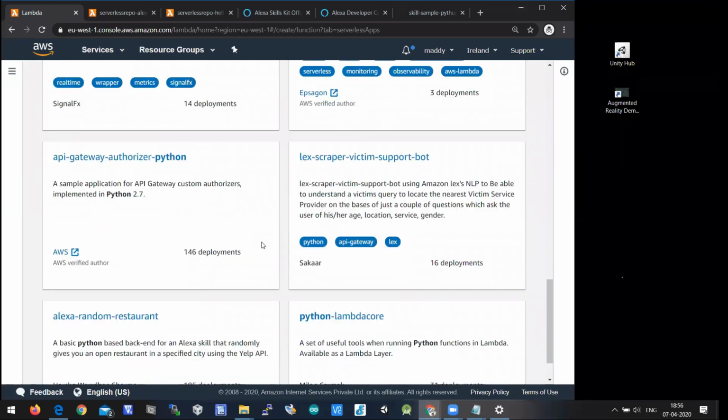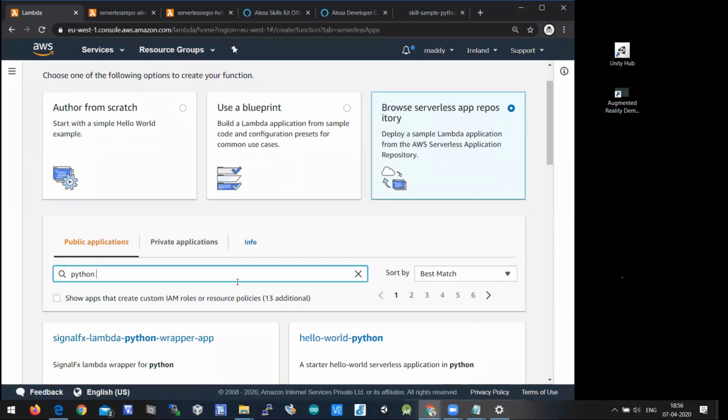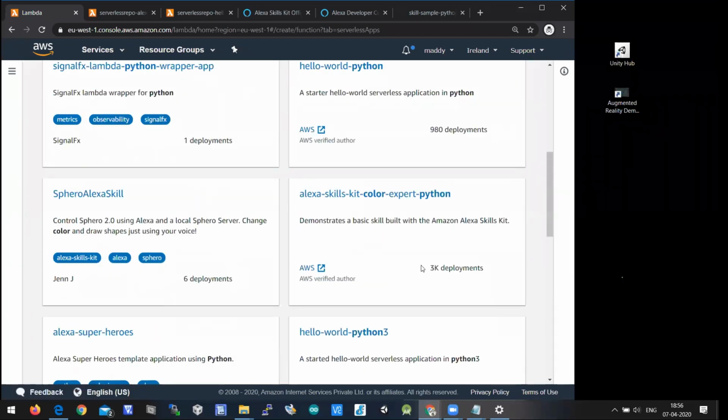But for beginners, there is one application, with 3K deployments. It means that a larger number of people have opted for this, so we'll use the same thing: Alexa Skills Kit Color Expert Python. I'm choosing this sample, which is already available in the public applications of AWS Lambda. Since the majority here are not developers, I'm using this sample for creating the Lambda function. So I'll click on this.